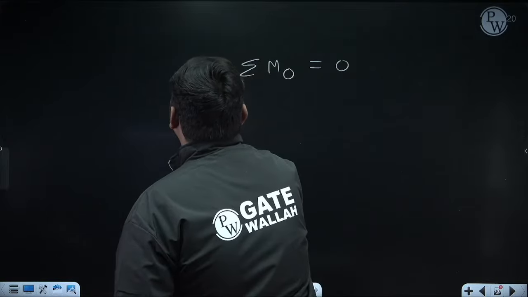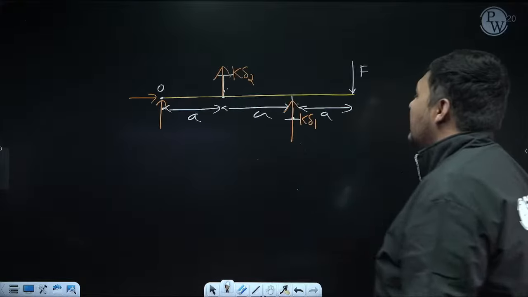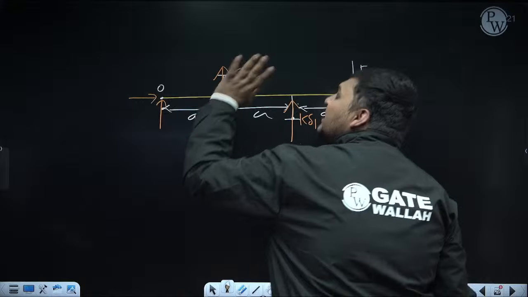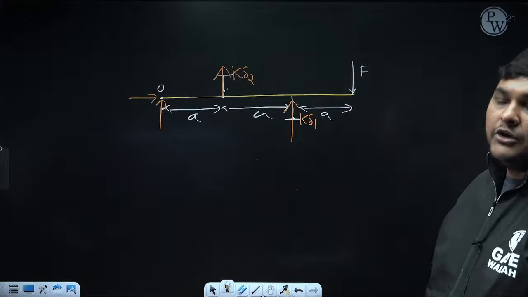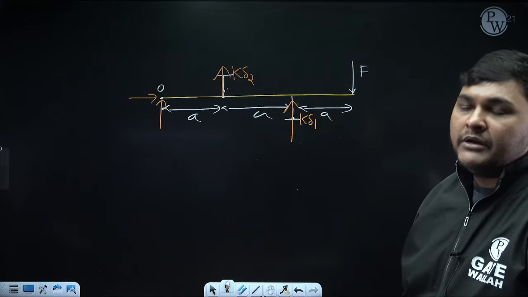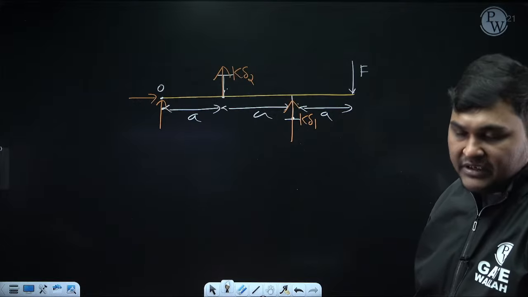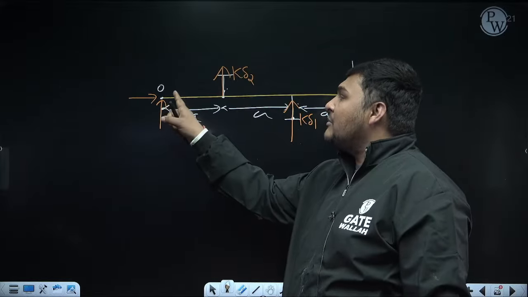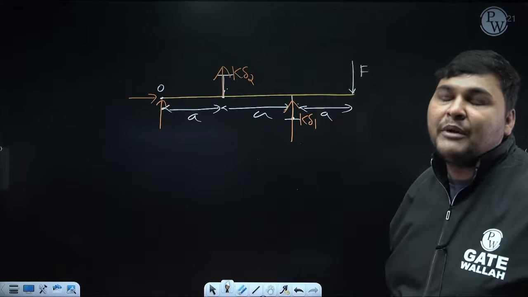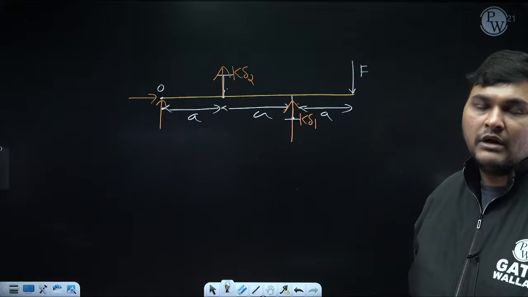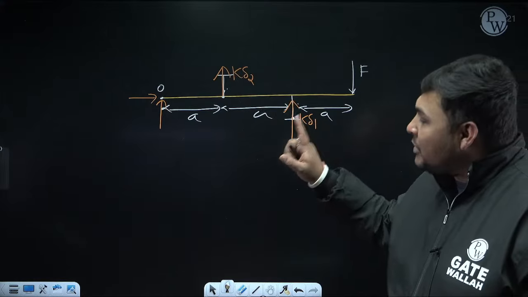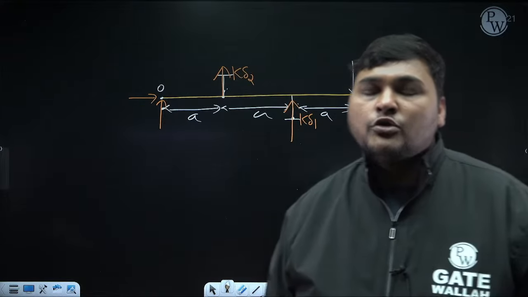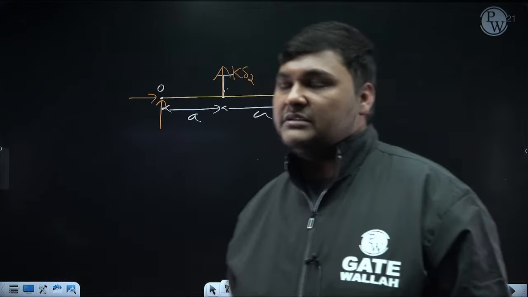Now, what is the benefit of taking summation of moment about the hinge point? Can I say the moment of reaction which is coming at hinge, about hinge, will always be 0? Because the formula to calculate moment due to force is force into perpendicular distance. So, if you are taking moment of reaction which is coming at hinge, can I say their moment about hinge point will be 0 because their perpendicular distance from hinge point is 0. So, since moment of reaction at hinge about hinge will be 0, if you are taking summation of moment about hinge, you need not bother about the reaction which is coming at hinge. So, this is the benefit.